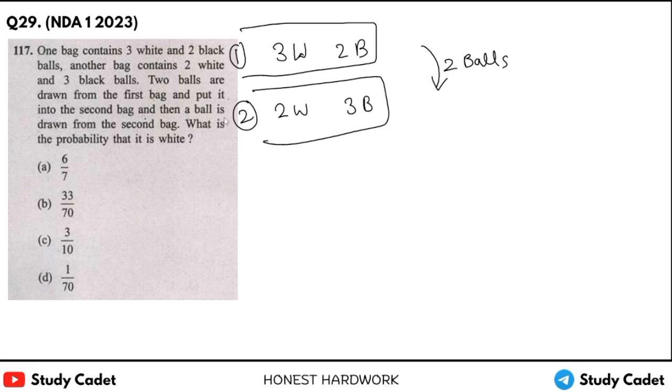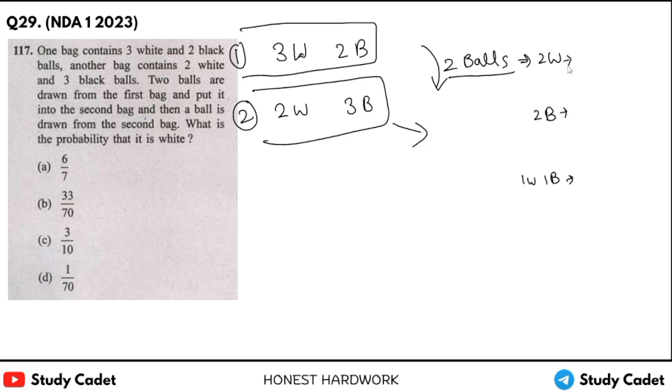Into the second bag, and then a ball is drawn from the second bag. What is the probability that it is white? Okay, probability of drawing a white ball from this. Oh, it's an interesting question. See, we have 3 cases. These 2 balls can be 2 white, or 2 black, or 1 white, 1 black. So we will have 3 cases.